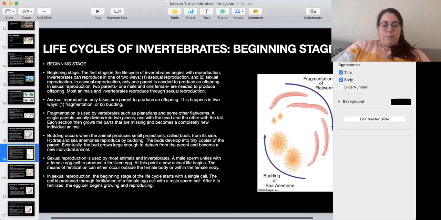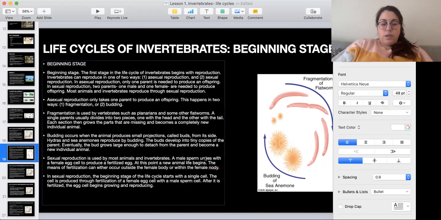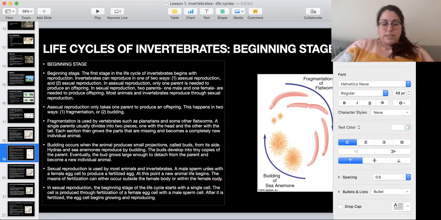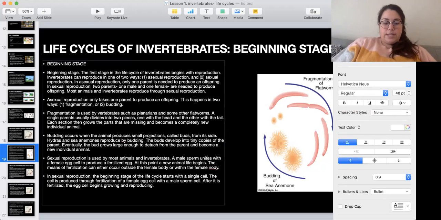And then we have sexual reproduction that is used by most animals and invertebrates. And it happens kind of like what happens with flowers. You need a male sperm that unites with a female cell, an egg cell, okay, to produce a fertilized egg. And that fertilized egg is gonna start splitting by means of mitosis and start growing, okay? Usually it can happen inside a female body or outside a female body. Okay, so usually it starts with a single cell. The cell gets fertilized and then starts growing and reproducing.